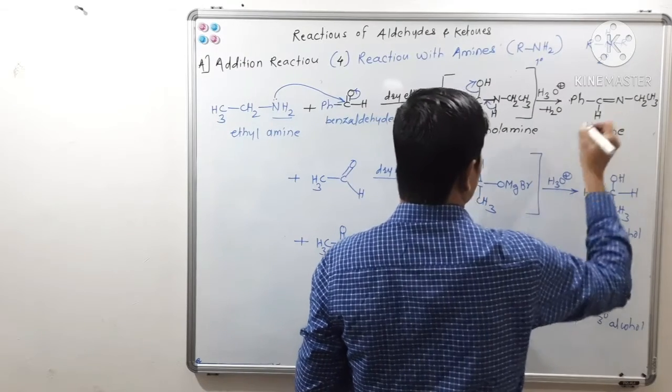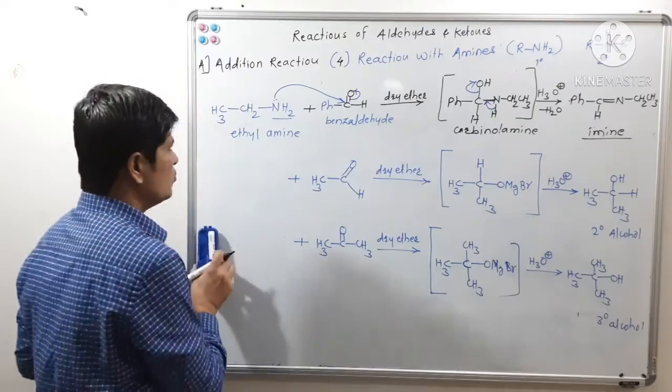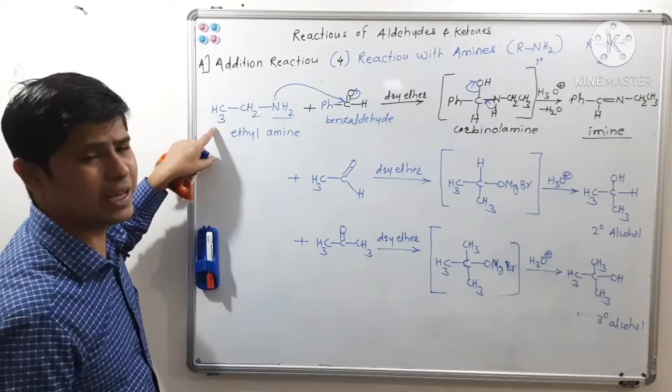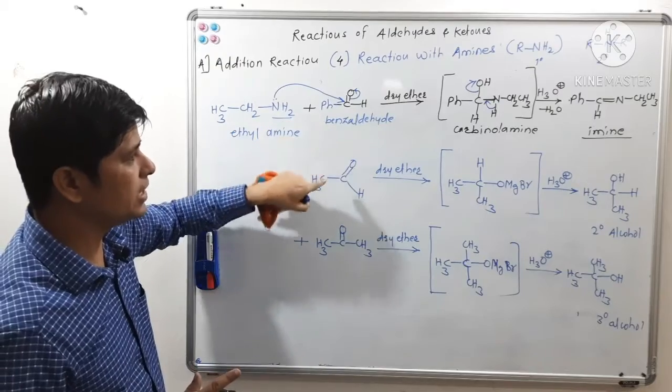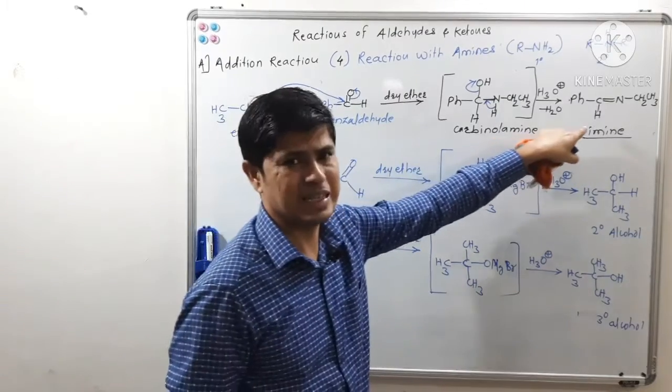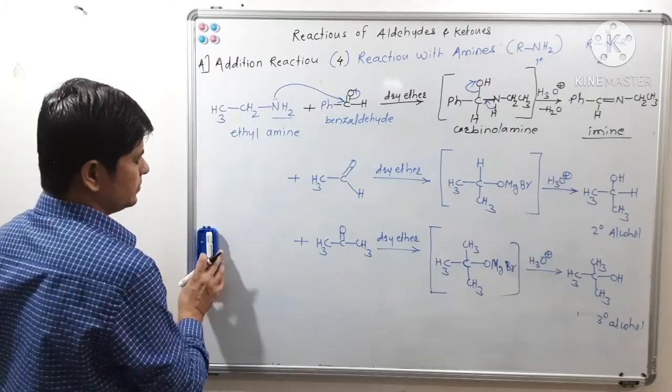This type of compound is called an imine, isn't it? So when a primary amine reacts with either an aldehyde or a ketone, we will get an imine as a product, isn't it? Now let us see the next reaction.